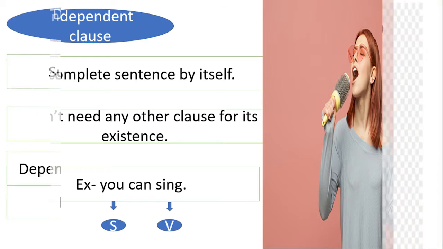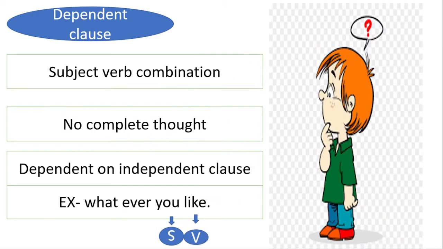So then what is a dependent clause? It has a subject and a verb, of course, but it does not have a complete thought by itself and is dependent on a main clause, or we can say an independent clause, for a complete thought. For example, whatever you like.